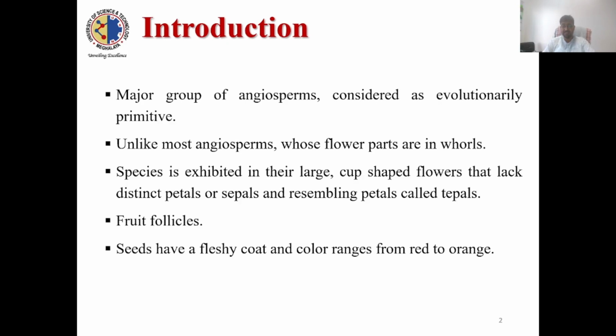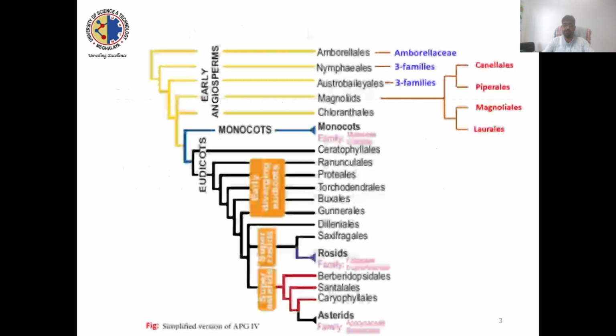So its perianth is petaloid in shape, and the fruit is a follicle, which usually becomes closely appressed as they mature and open along the apical surface. Seeds have a fleshy coat, and the color ranges from red to orange.